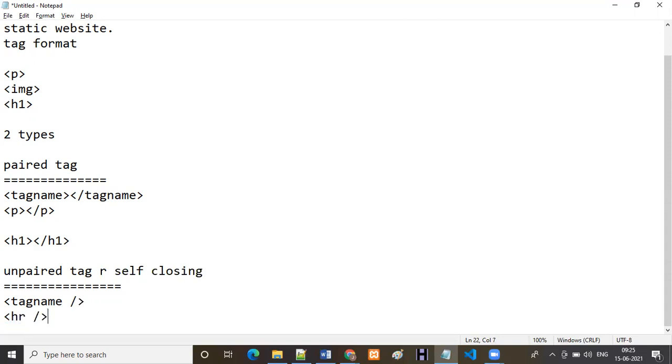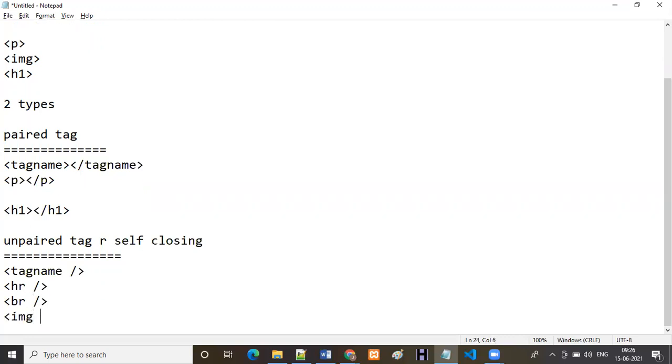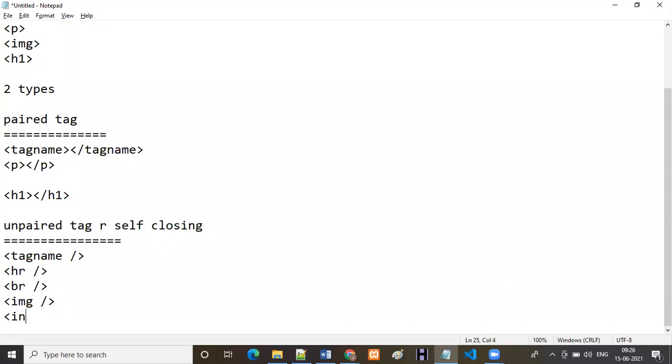So like this in HTML, everything should be in tag format. With the help of each and every tag, we are going to do some basic functionality, right? For unpaired tags, we have the BR tag, we have the image tag, we have the input control. So many tags we have, just for example I'm saying. So we have paired tags as well as unpaired tags, right?